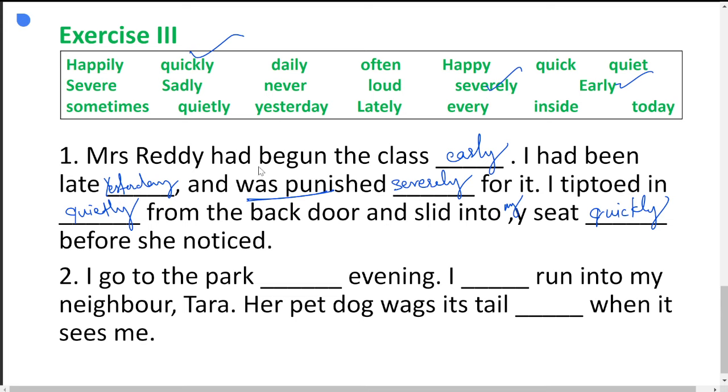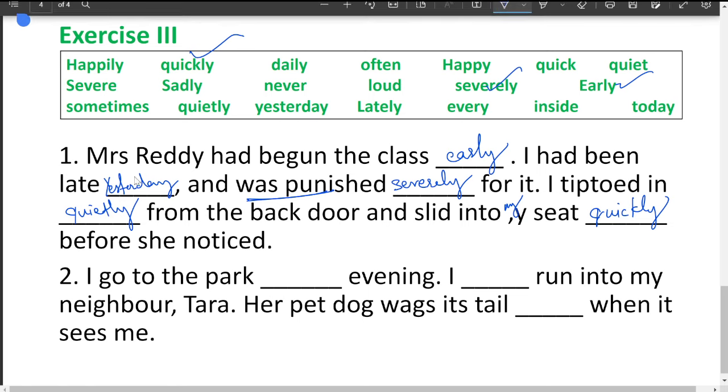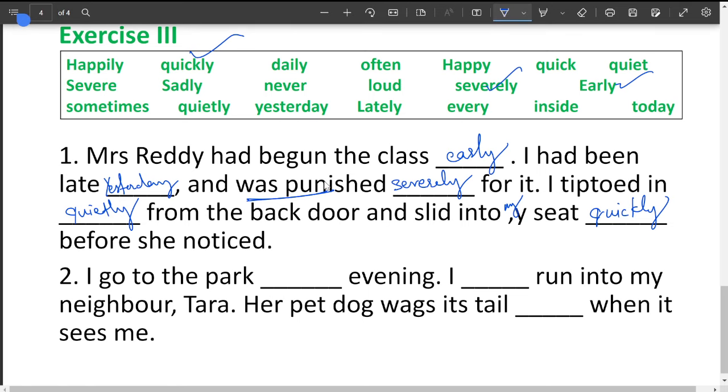So first one, let us reread it. Mrs. Reddy had begun the class early today. I had been late yesterday. That's why I was punished. How was I punished? Severely for it. I tiptoed in quietly without any noise from the back door and slid into my seat quickly before she noticed. Next, I go to the park dash evening.